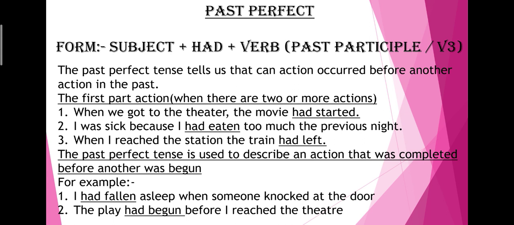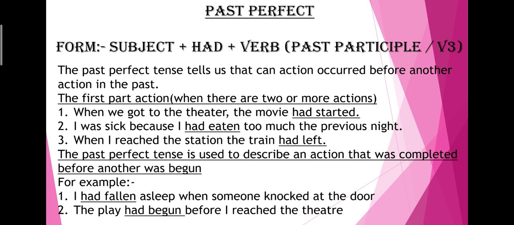Okay. When I reached the station, the train had left. So what was the past action? The past action was they reached the station. And before that, what had occurred? Before that, the train had left. So the train had left. Had left is a past perfect.